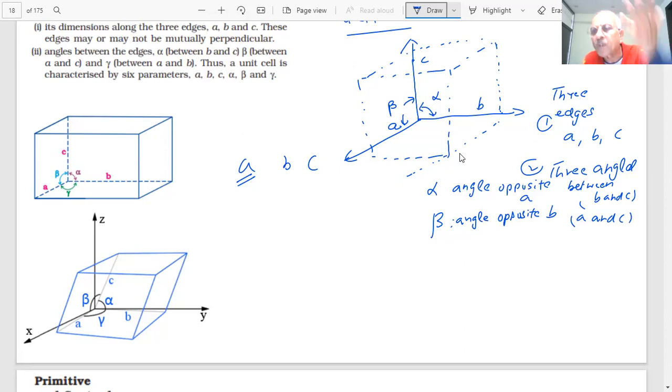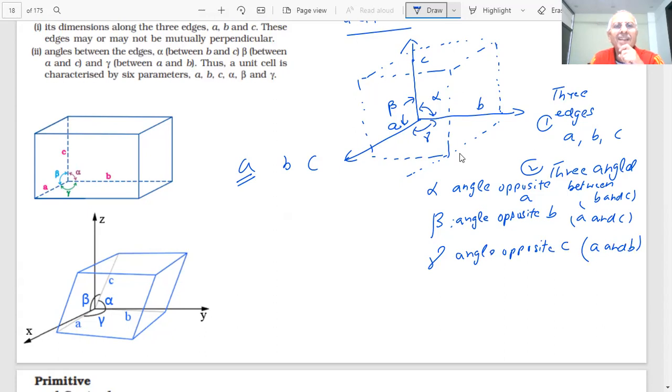But they may or may not be perpendicular, because there will be different types of unit cells depending on the different edge lengths and different angles, alpha, beta, and gamma. I'm talking of three angles now. The third angle is gamma. Opposite to A is alpha, opposite to B is beta, and opposite to C is gamma. So when I say opposite to C, forget about C, then it will be the angle between A and B.